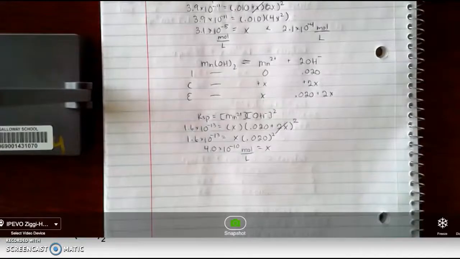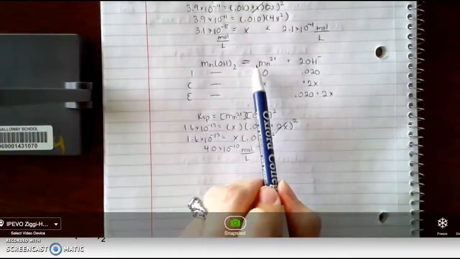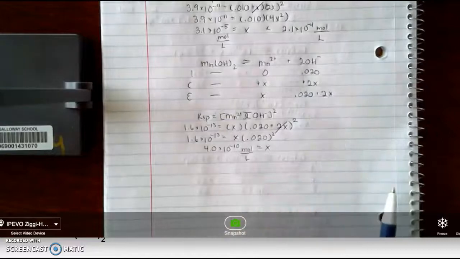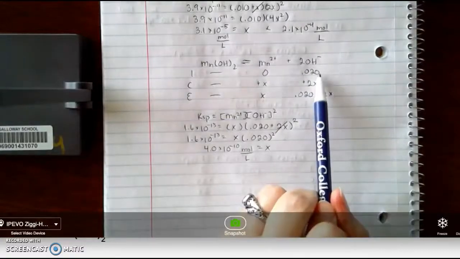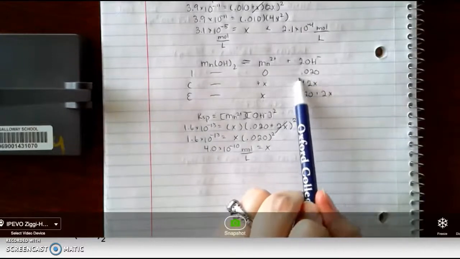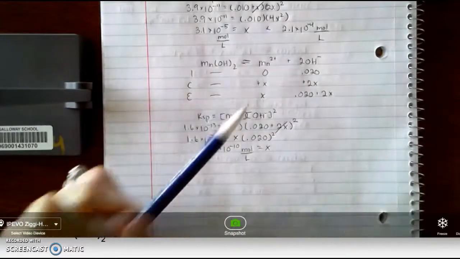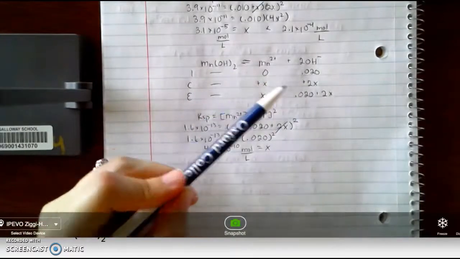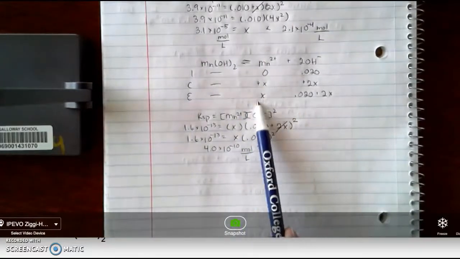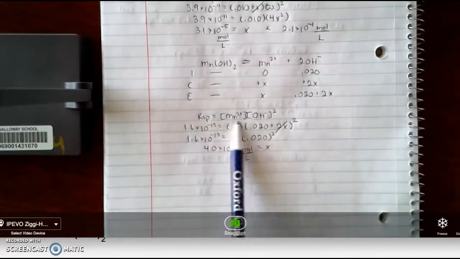Here we've got our manganese hydroxide dissociating into manganese ions and 2 hydroxide ions. The problem told us that we already had 0.020 molar NaOH, which means we have 0.020 hydroxide concentration. We don't have any manganese to start with. We add plus x and plus 2x, and then we add the I and C columns together to get our E column. Again, we plug into our KSP expression.